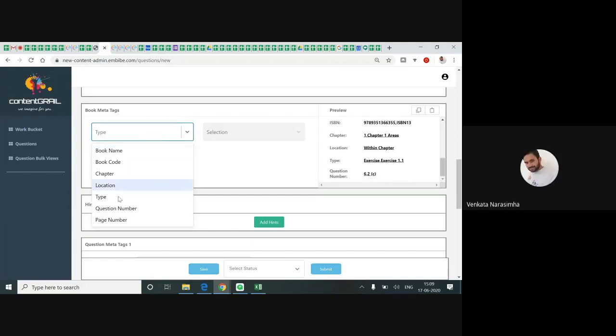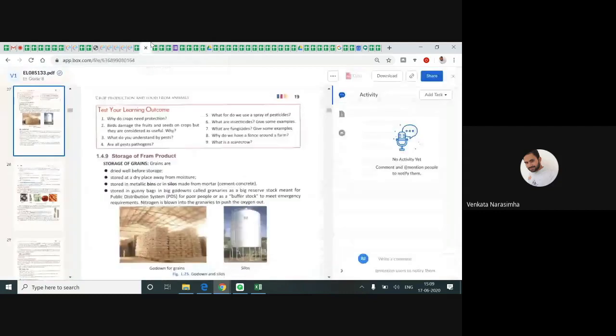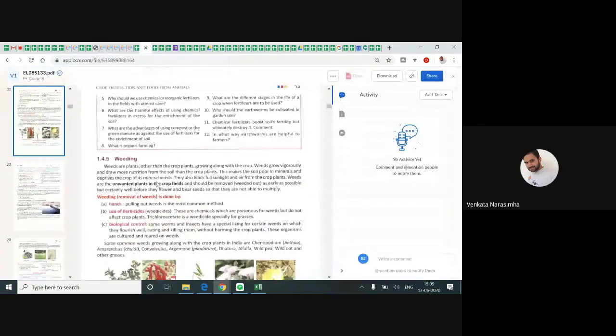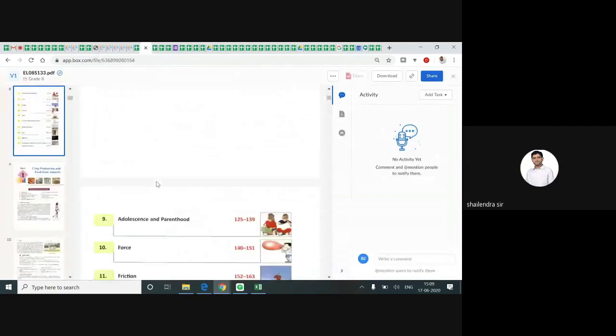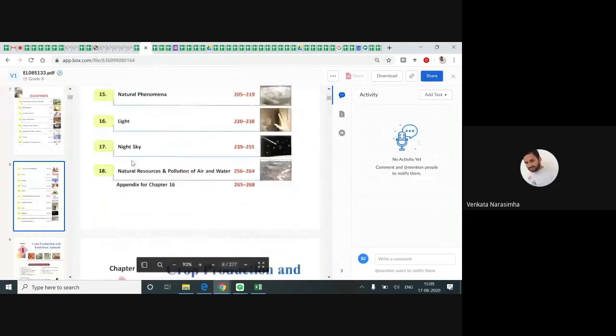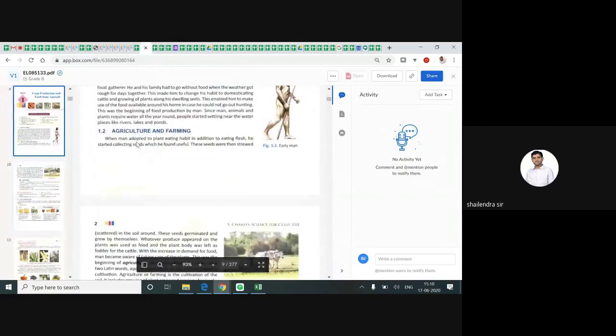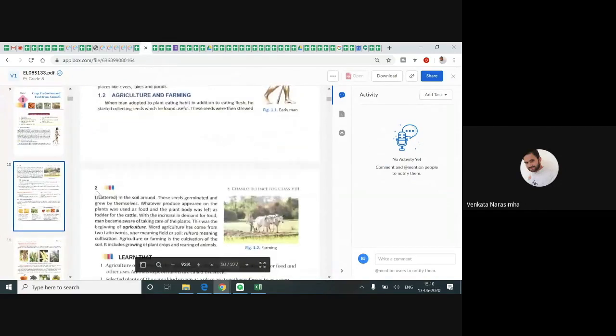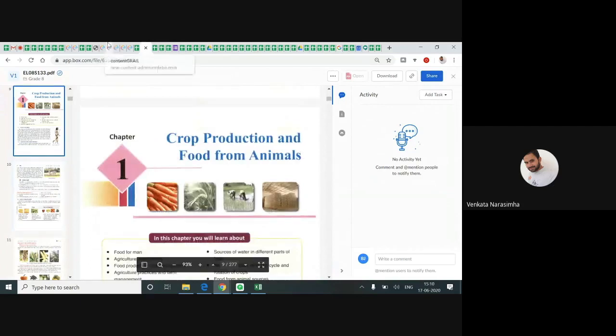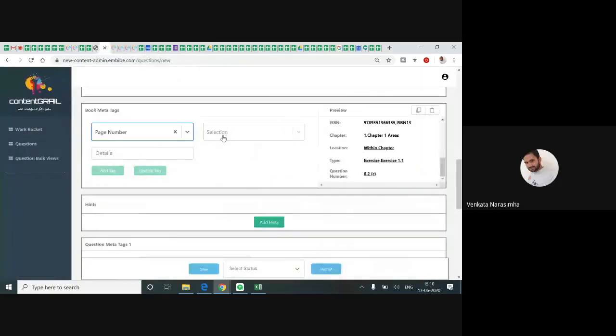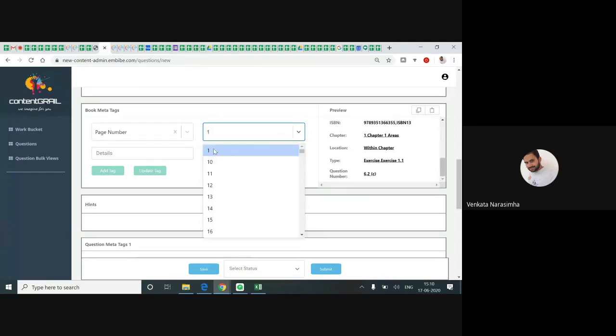And the last one is page number. Page number is a simple part. Just go to the first chapter and see where the first page is starting. See here, chapter 1 is starting at page number 1. So no need to do anything. In selection, whatever page is there, directly you can put here, 1, and 1 in details.